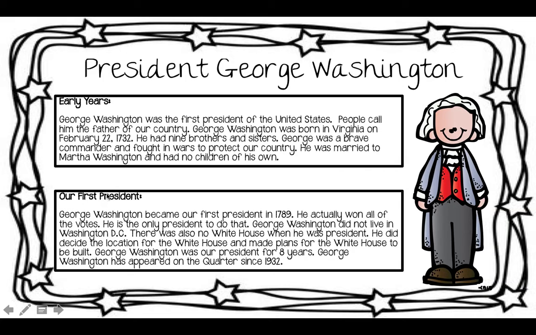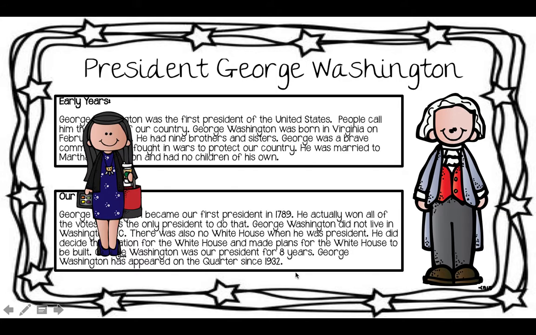Our first president. George Washington became our first president in 1789. He actually won all of the votes. He is the only president to do that. George Washington did not live in Washington, D.C. There was also no White House when he was president. He did decide on the location for the White House and made plans for the White House to be built. George Washington was our president for 8 years. George Washington has appeared on the Quarter since 1932.